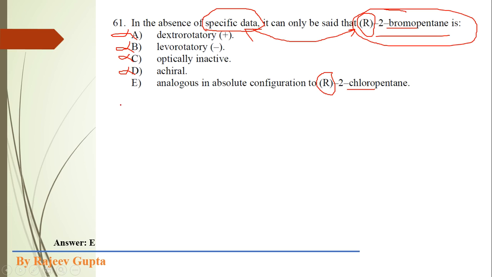So this is analogous in absolute configuration, this RS configuration is analogous to this, so it is the correct option. It means 2-bromopentane and 2-chloropentane could show the same configuration if the bromine atom and chlorine atom in these different molecules are present on the same side in a Fischer projection. So here we get the answer E.